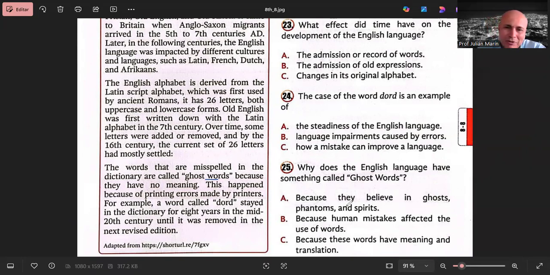So this one is not a very good option, it's just a trick. B, because human mistakes affect the use of words. Okay, mistakes, but probably not the use. This one probably is a tricky question, but let's evaluate the last option: because these words have meaning and translation. Of course, they don't have meaning, and I believe that is mentioned. They have no meaning, so this is the opposite. So the correct answer will be B, because human mistakes affect the use of words.